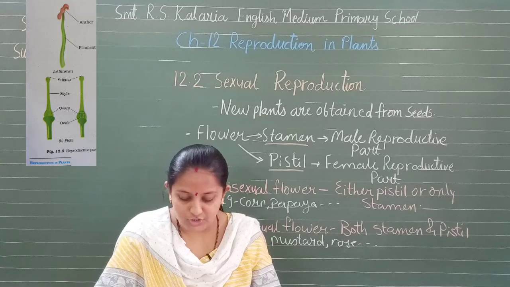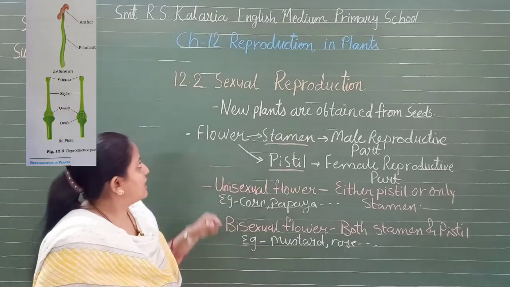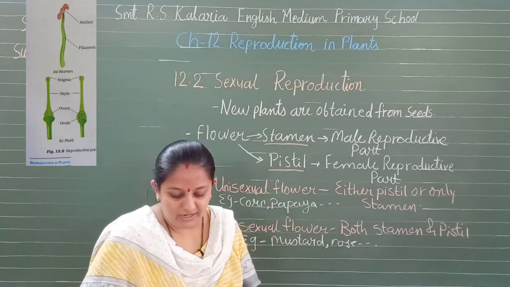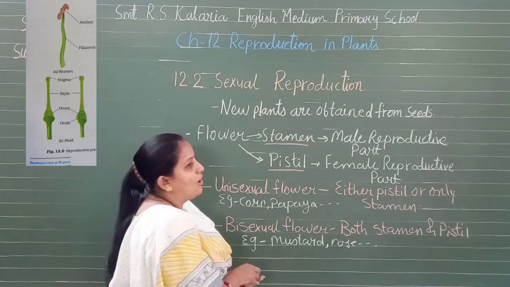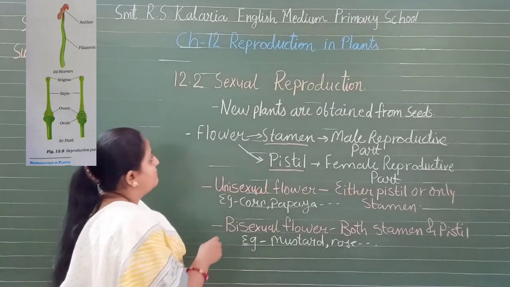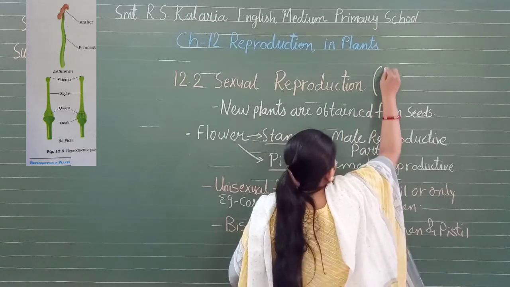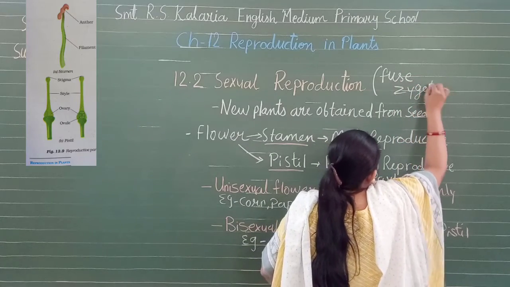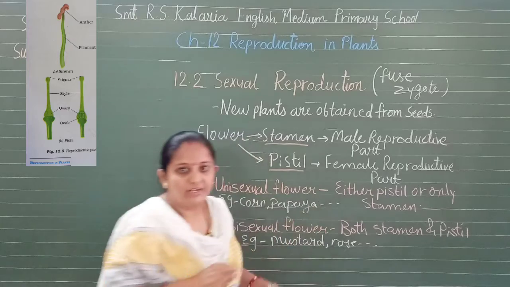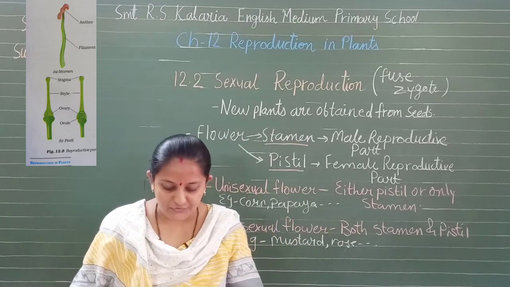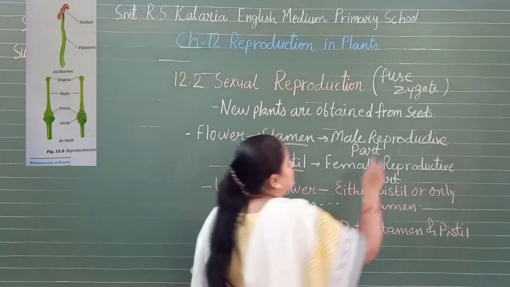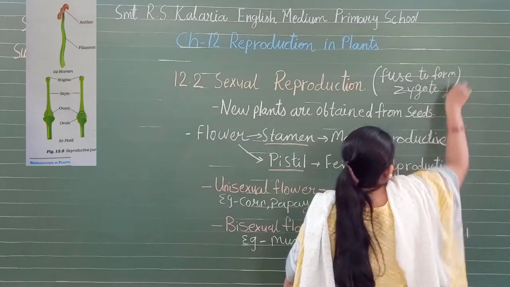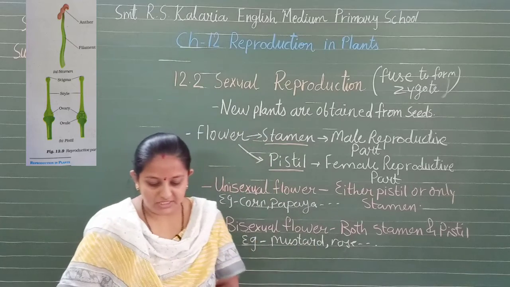So in sexual reproduction, male and female gametes fuse to form a zygote. Okay, they fuse to form a zygote, isn't it? Male and female gametes fuse to form zygote. Don't be confused. Zygote, isn't it?